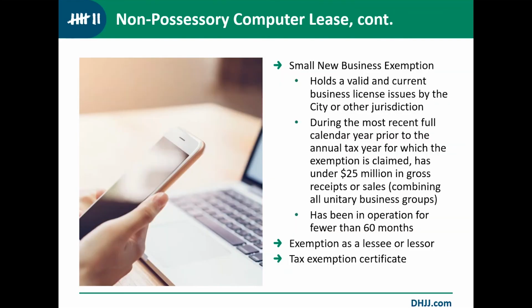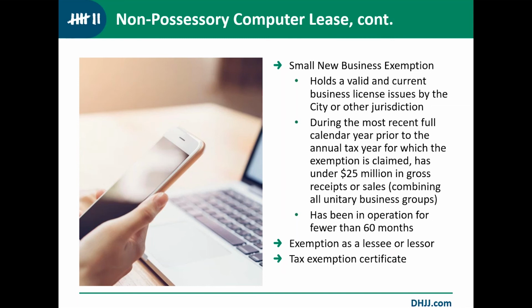There is a small new business exemption available for non-possessory computer leases. To qualify for this exemption, you must hold a valid and current business license issued by the city or other jurisdiction, and during the most recent full calendar year prior to the annual tax year for which the exemption is being claimed, have under $25 million in gross receipts or sales.